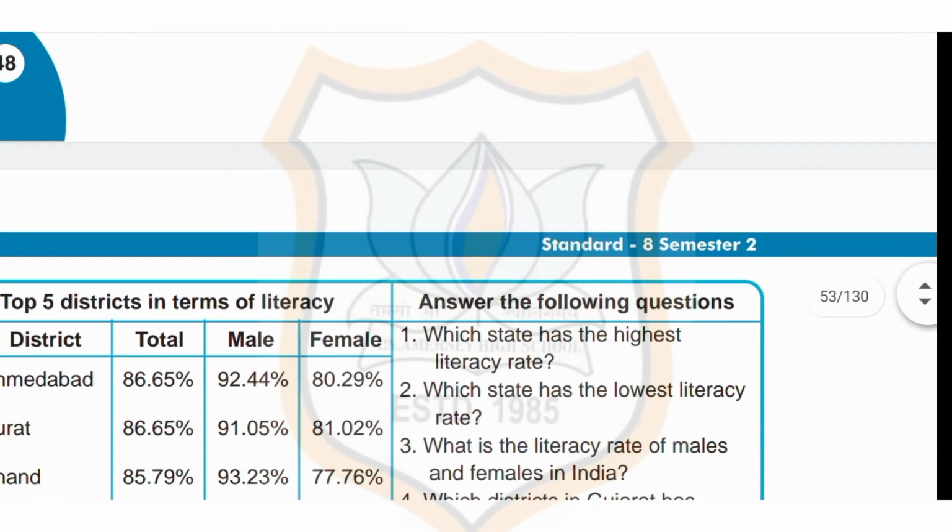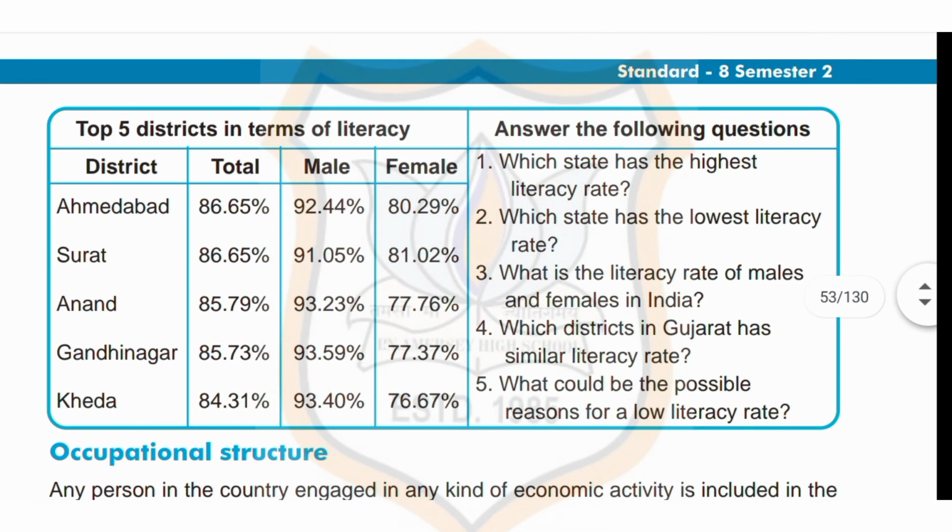Now, the next chart given in your textbook, top 5 districts of Gujarat in terms of literacy: Ahmedabad, Surat, Anand, Gandhinagar and Kheda.